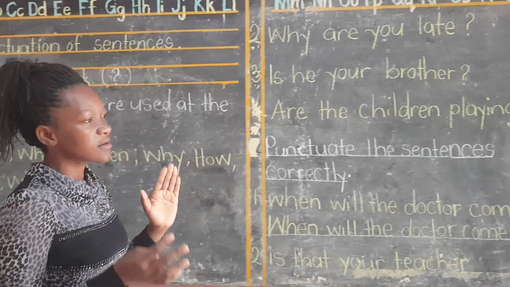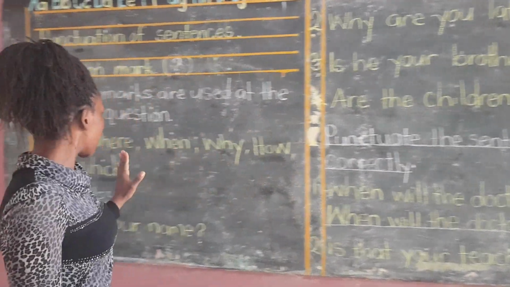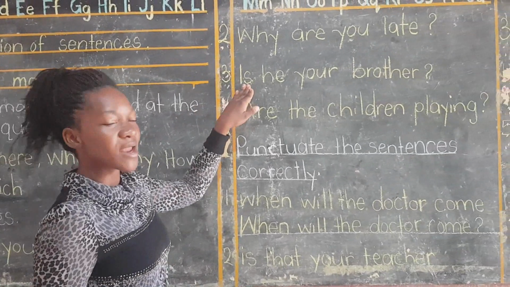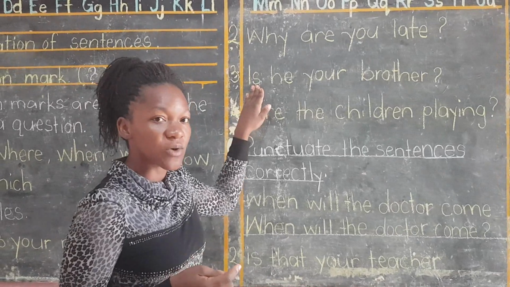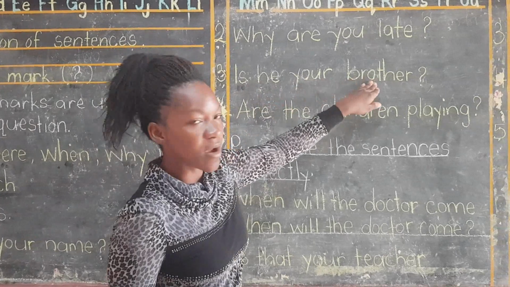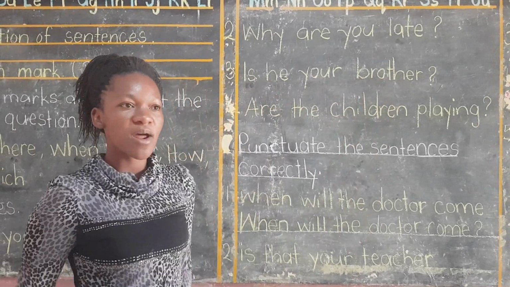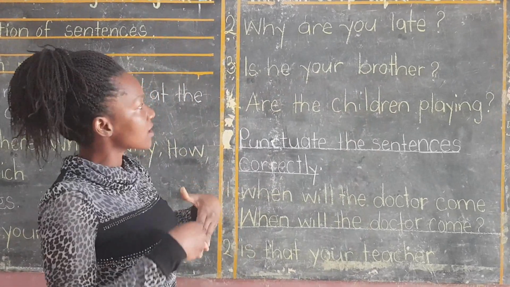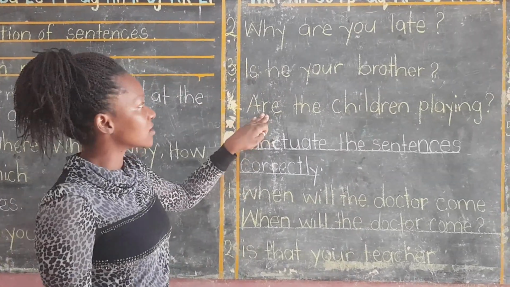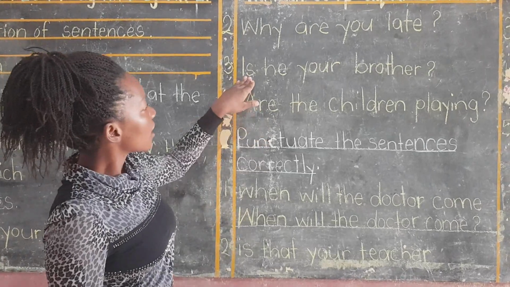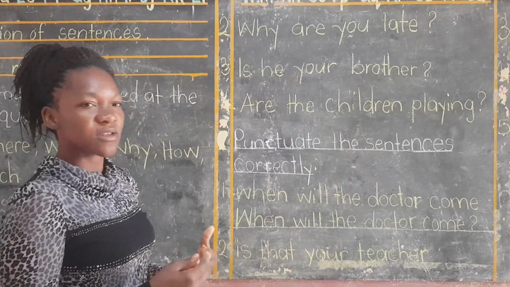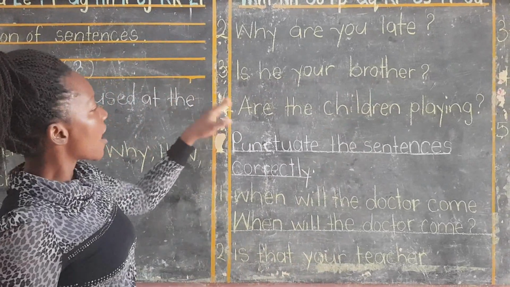Then we look at these questions. They don't begin with such words, but when you read them, they are asking. If you start with the word is when you're beginning a question, most times it is asking. Is he your brother? You can't say, is he your brother, when you're just telling. You are asking when you use the word is, or the word are when they are many. Is he your brother? You expect an answer, yes or no.